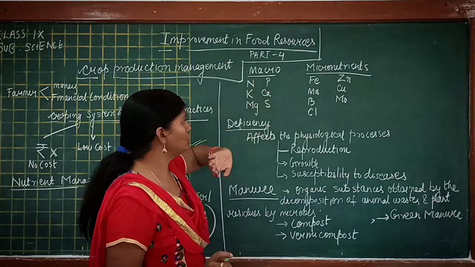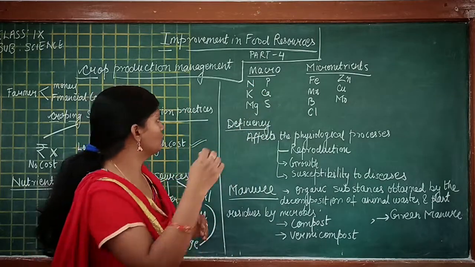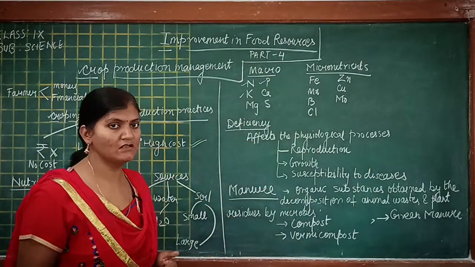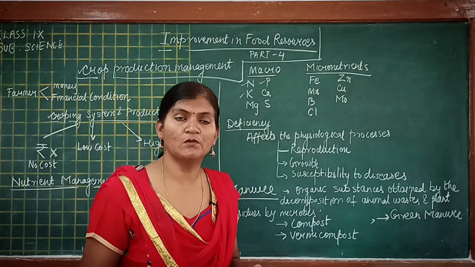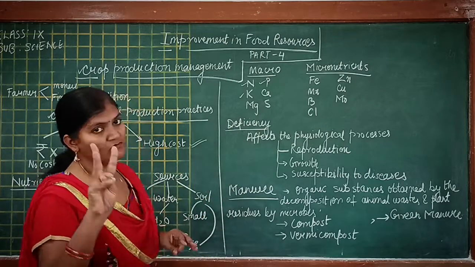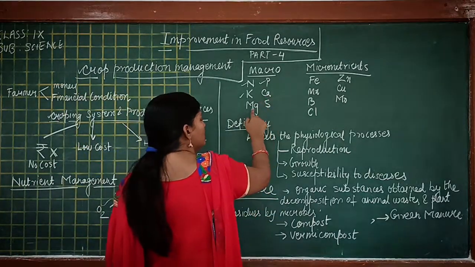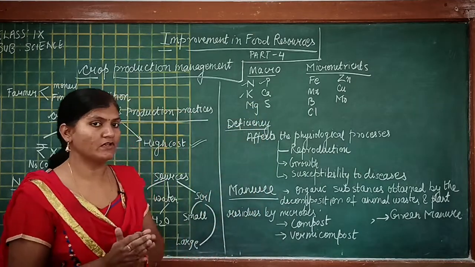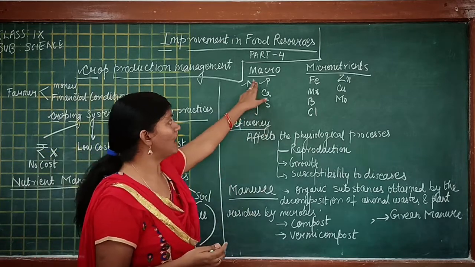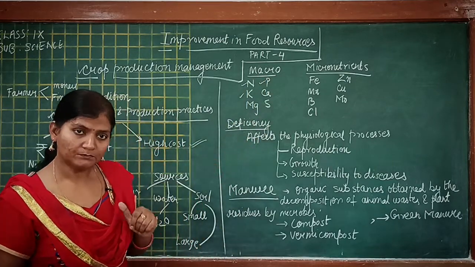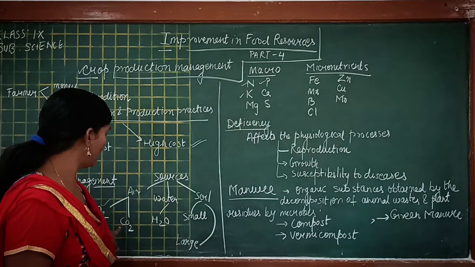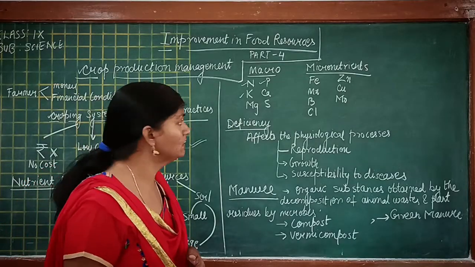So we'll see the macronutrients. To memorize them, first you should be aware of NPK. There are special fertilizers which are rich in nutrients like nitrogen, phosphorus and potassium. And then we are left with three more nutrients: calcium, magnesium and sulfur. So these 6 are the nutrients required by the plant as macronutrients. And carbon, oxygen and hydrogen are also required by the plant.